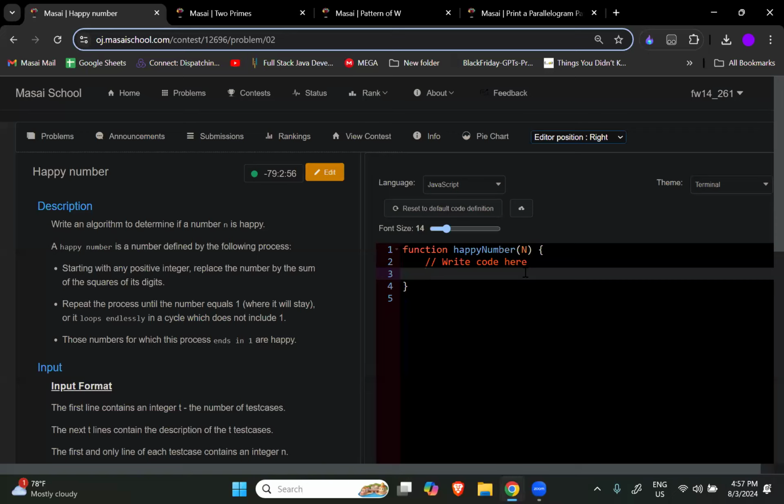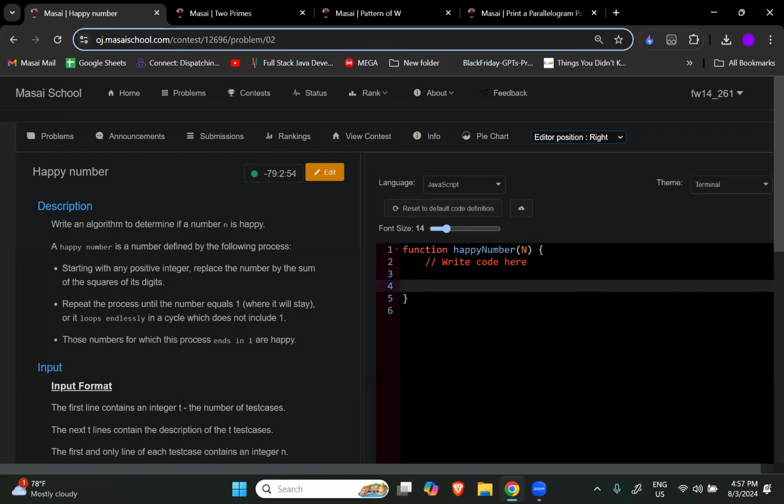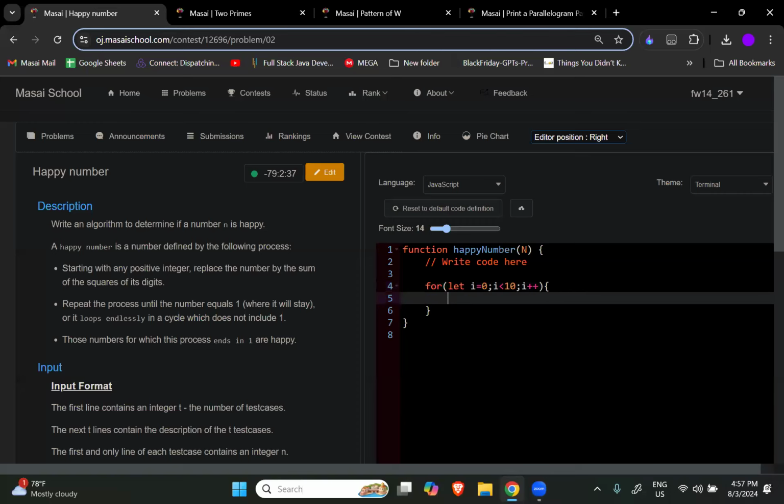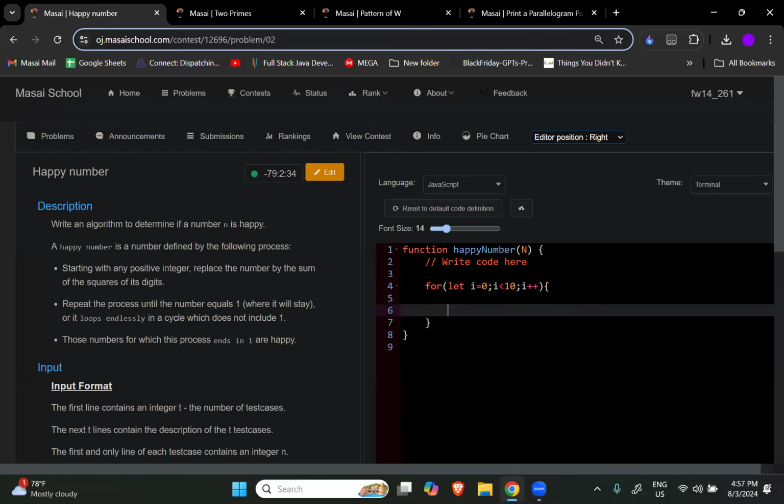Now, as I told you earlier, I will try only 10 times. So the first thing that I should do is to run a for loop, right? To run a for loop, but 10 times. Let i is equal to 0 and i less than 10, i plus plus. So the first loop will run 10 times. Now, what is the next thing? Next thing, I will need a place to store the sum of square of that digits, right?